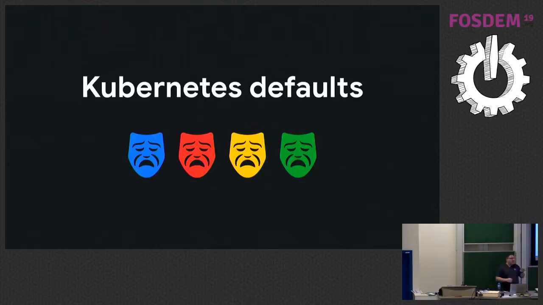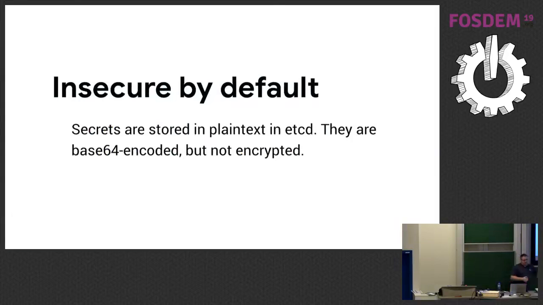So Kubernetes is insecure by default. And there's a star there, which I'll explain in a second. But by default, when you spin up a new Kubernetes cluster, whether it's Minikube or kubeadm or localkube, all of the secrets are stored in plain text in etcd. Etcd is, you can think of it as the database that backs Kubernetes. It's a storage engine where most of the data is stored in memory, but they're only Base64 encoded. They're not encrypted, meaning anyone with access to etcd or a backup of etcd or the master node can actually retrieve every single Kubernetes secret and service account with a single request.